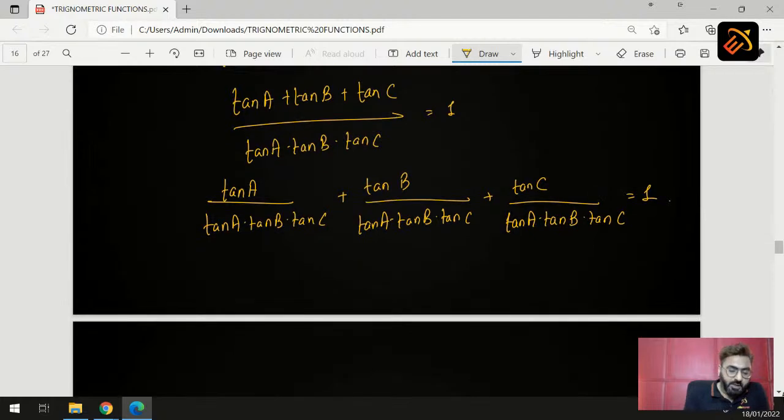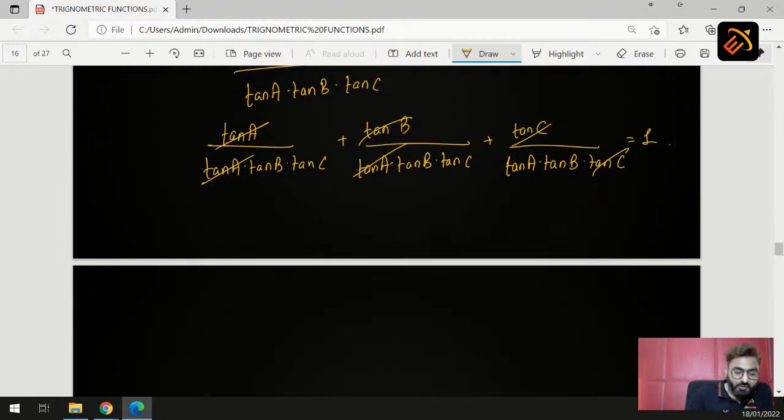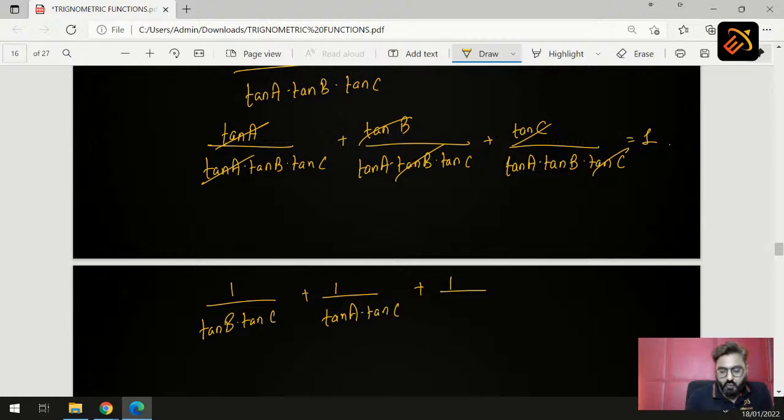Now if you see this, here tan A gets cancelled, here tan B gets cancelled, here tan C gets cancelled. So the next step which we get is 1 by tan B into tan C plus 1 by tan A into tan C plus 1 by tan A into tan B is equal to 1.